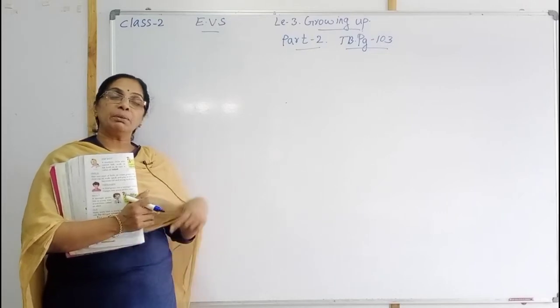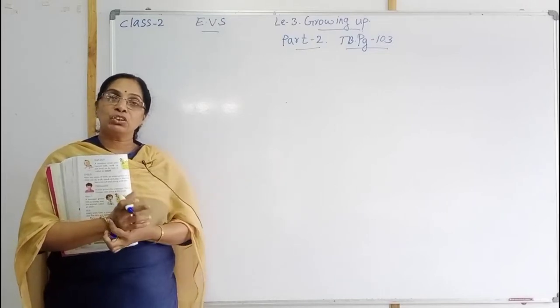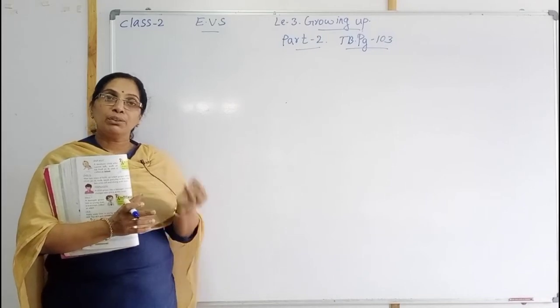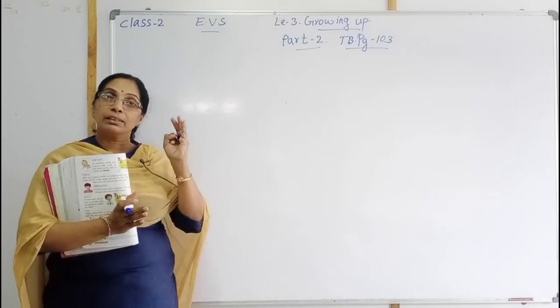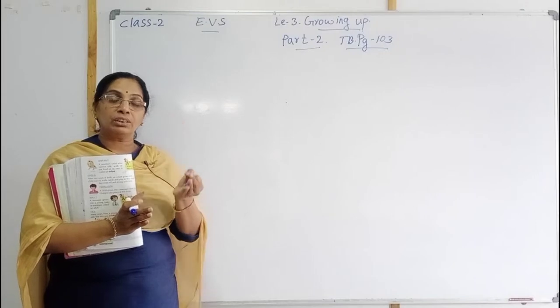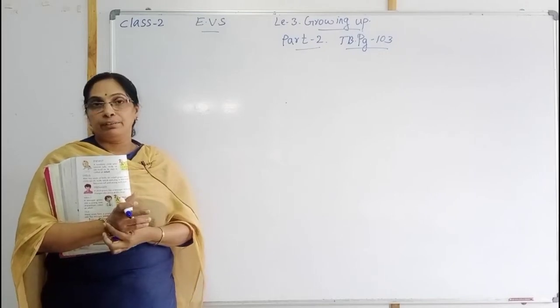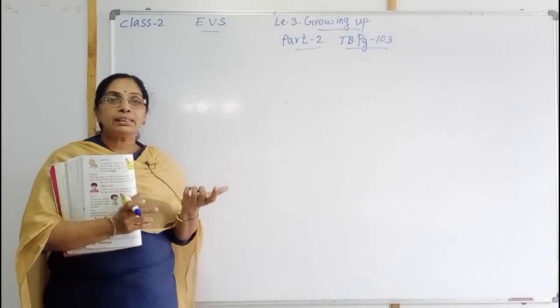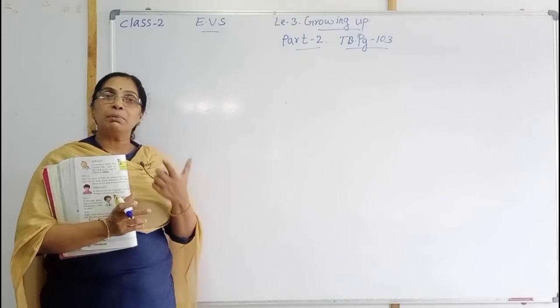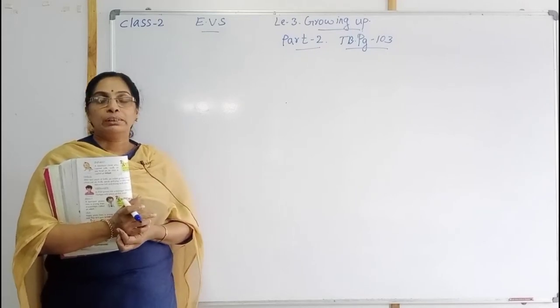Human beings have 5 stages. What are they? First is infant, child, then teenager, adult and old. Isn't it? Now what are the changes? How do the animals, birds and plants also grow? That we will see.